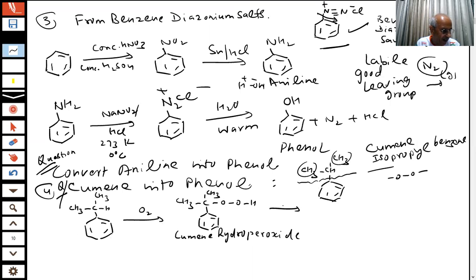This is then treated with a dilute acid. H plus and water is a dilute acid, student. Then what will happen? Therefore, this group is leaving, and this group is attaching to the benzene. So you will get phenol plus CH3COCH3. This is our phenol, and you are getting another product which is also useful in organic chemistry.